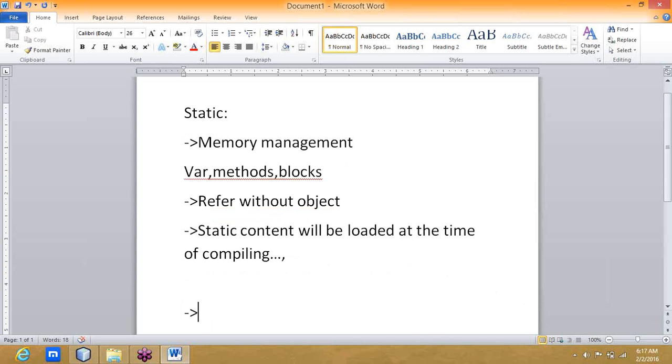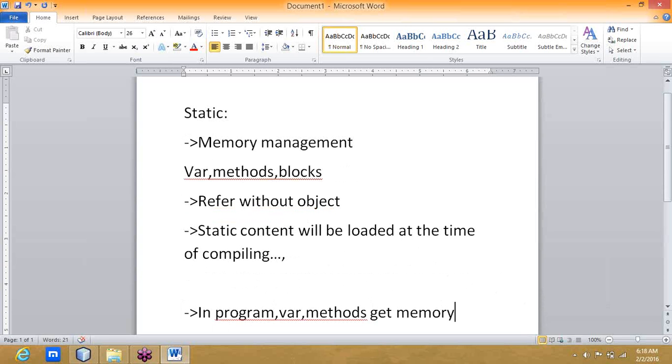Can I explain one more time? Actually, in the program, we have some variables and methods, right? When these methods get memory, these things will be loaded to the memory. First of all, before execution of a program, the program must be loaded to the memory.